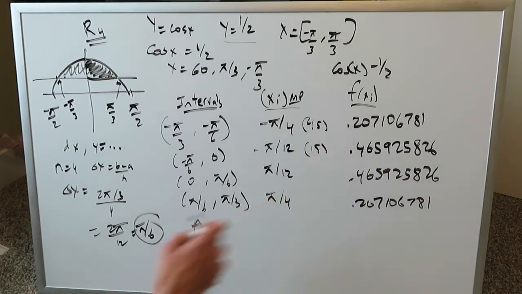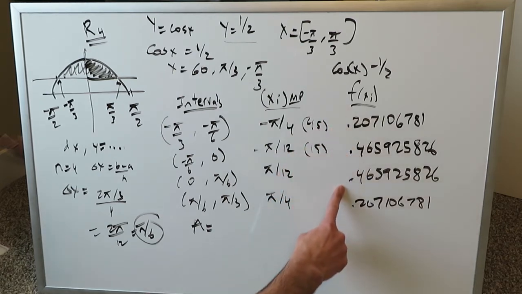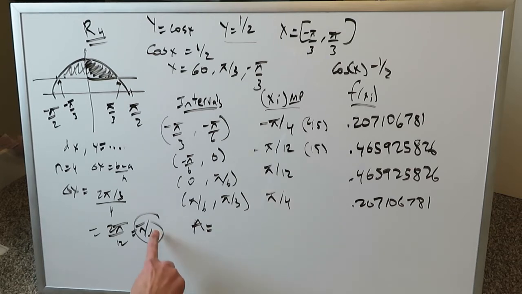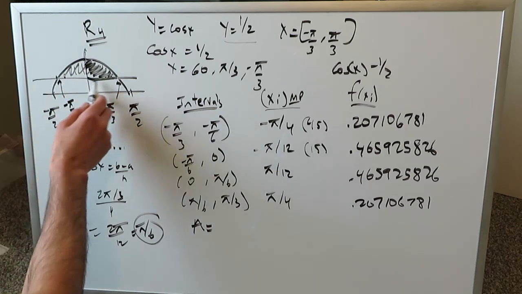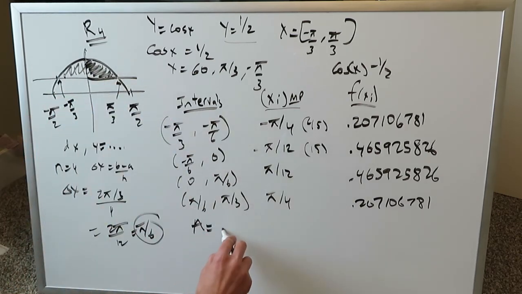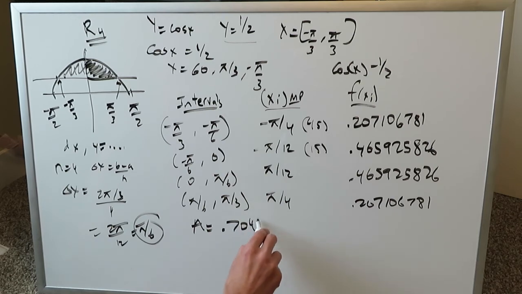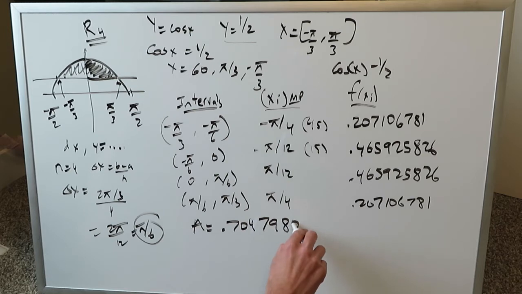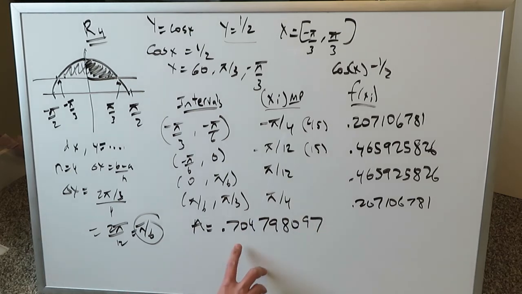Area will be equal to what I've just said. I'll plug in the answer over here. When I do the cumulative lengths over here, I get 1.346065214 multiplied by pi over 6, which you can do on a calculator easily, and I get as the area of this region 0.704798097. So this here looks good.